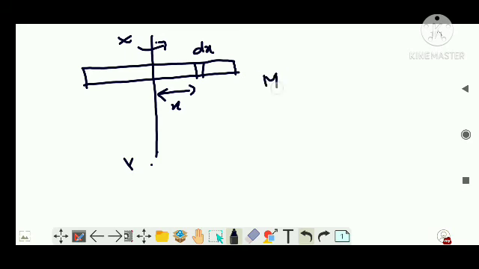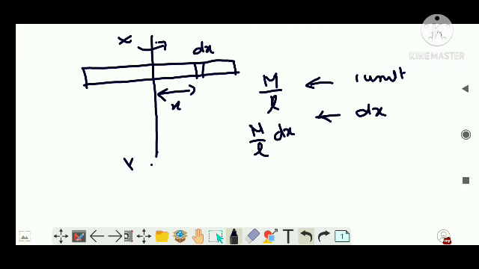Now the mass per unit length of the rod, let's say it is M by L. That is, 1 unit of length has mass M by L. Then dx units will have M by L into dx mass. I have taken it earlier, just go through it. So 1 unit of length has this much mass, which means dx units will have this much mass. Let's say the moment of inertia of this small section is very small.